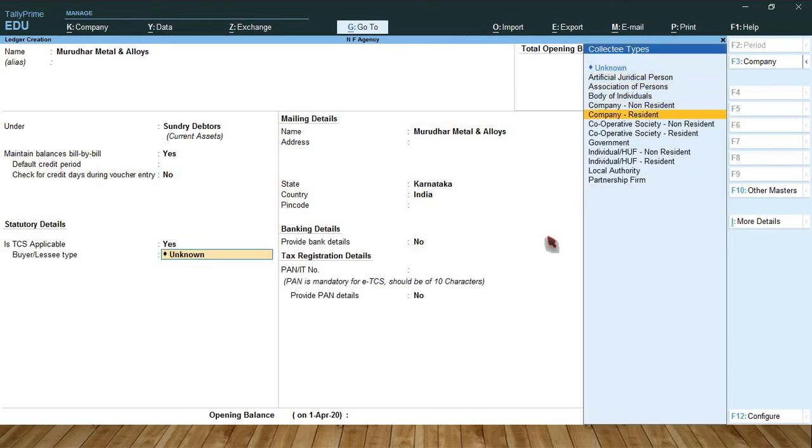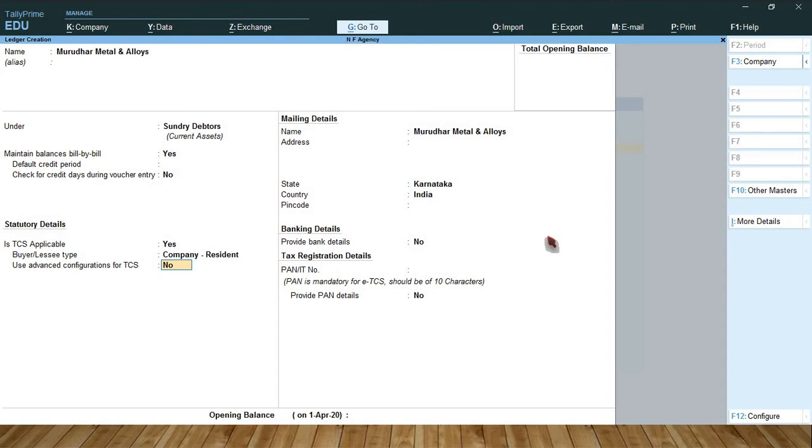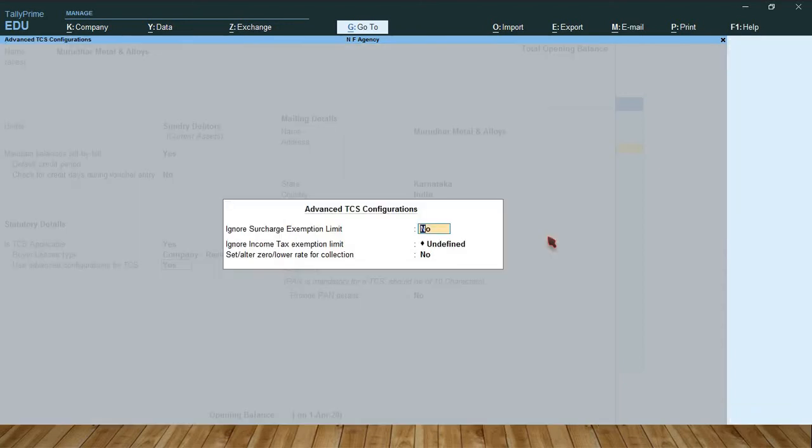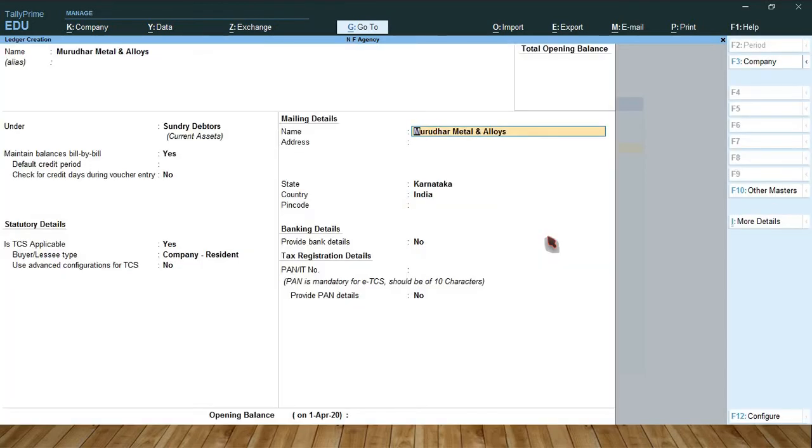Select company resident. Advanced configuration, set to yes. So not applicable, this one, yeah. Ignore income tax exemption limit, not applicable. No. So provide PAN details. Provide PAN detail, yes.